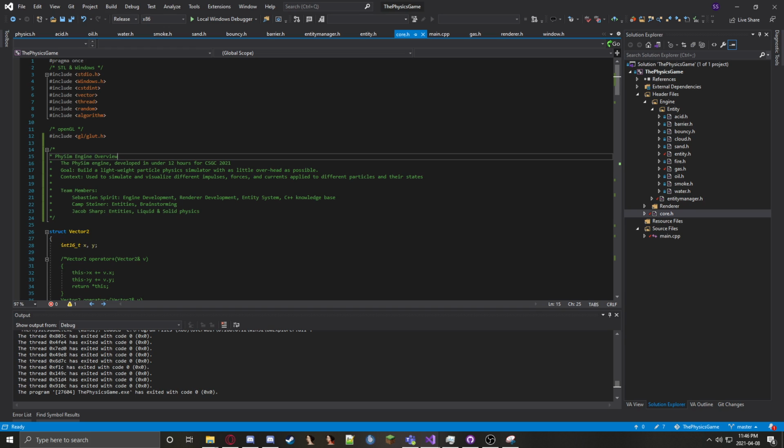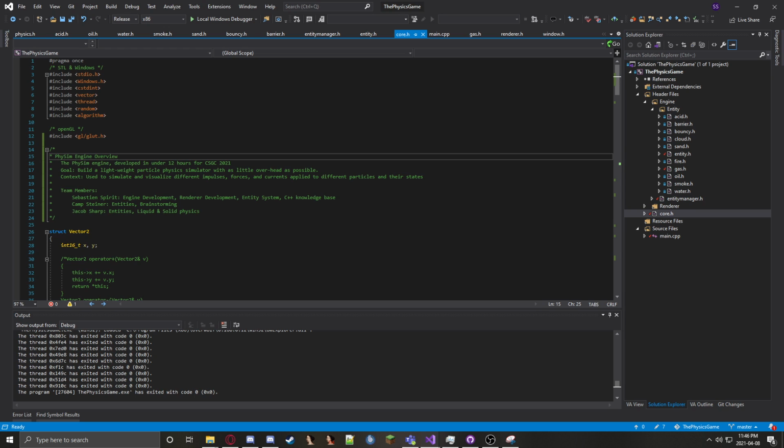So the goal of this project was to build a lightweight particle physics simulator with as little overhead as possible. To achieve this, we basically made our own engine for this. We decided that it would be a lot of hassle to actually use something like Unity or Unreal, Love, GameMaker Studio, any of those, just because they have a lot of overhead and you can't really control everything that goes on in them. And due to the nature of our project, we thought it would be best to actually just take control of quite literally everything, from rendering to the object system, everything like that.